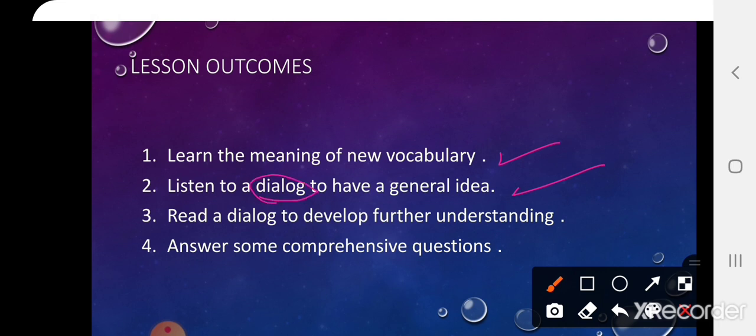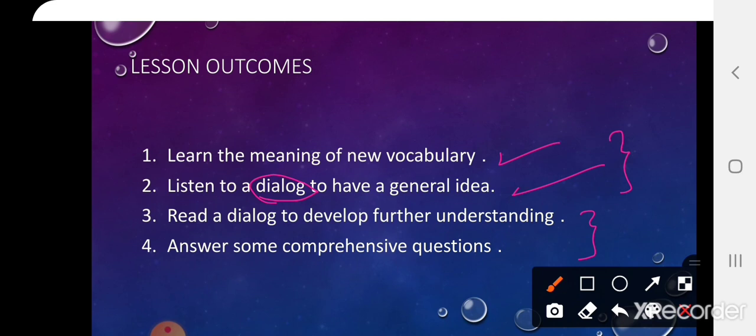So we're going to listen to it first and have a general idea. Today, inshallah, I'm going to deal with these two outcomes. In the other video, or part 2, we are going to deal with the third and fourth outcomes. So learn the meaning of a new vocabulary and listen to a dialogue to have a general idea.